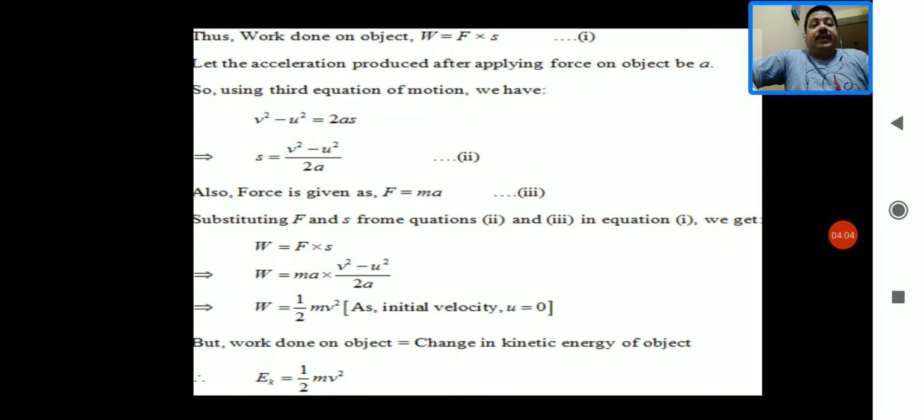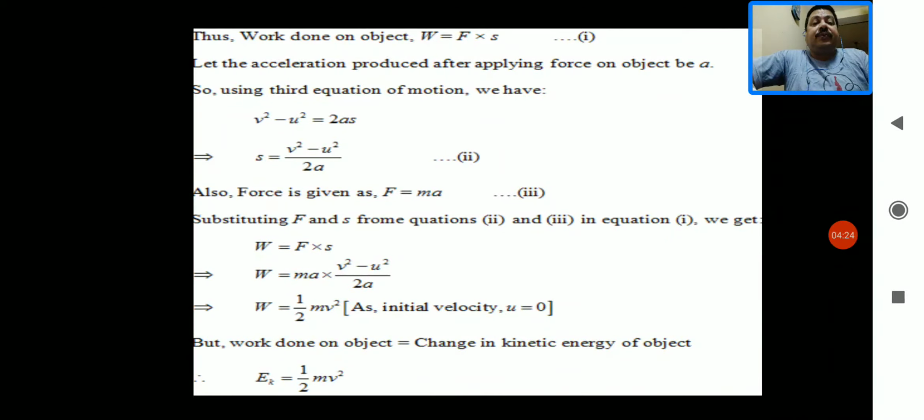Now we will take the third equation of motion, V square equals U square plus 2AS. From here we will calculate the value of S. So we get S equals V square minus U square upon 2A. Suppose it is the second equation.